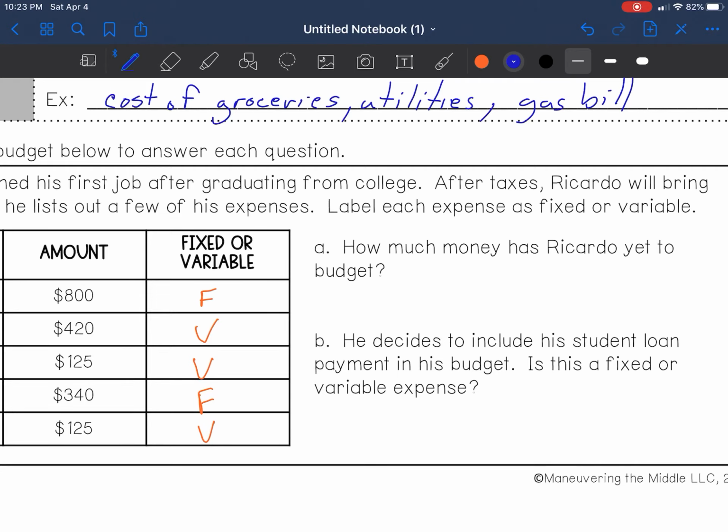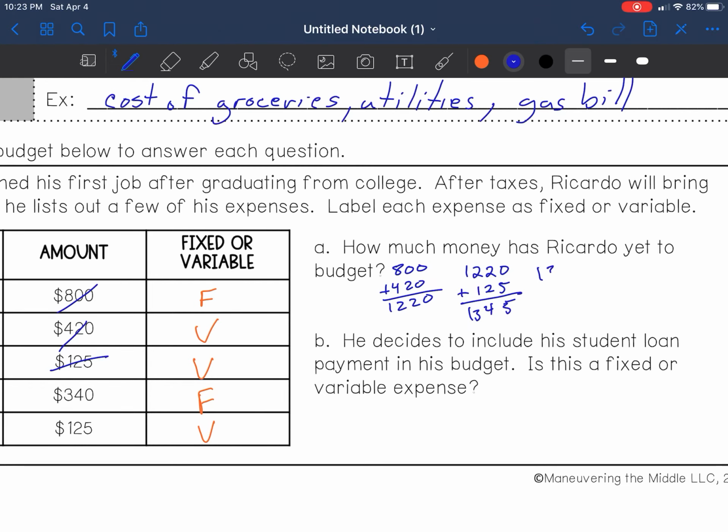We know he has 800 plus 420. That's going to give us 1,220. So we've done those two. 1,220 plus 125. 4, 2 plus 1, 3. All right, so we've done that one.